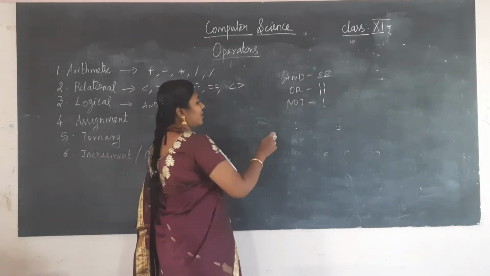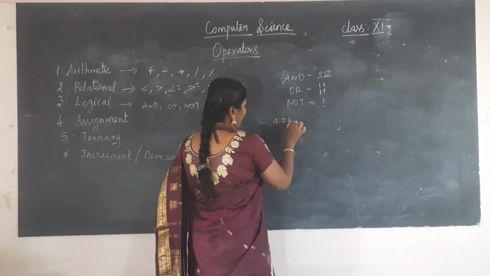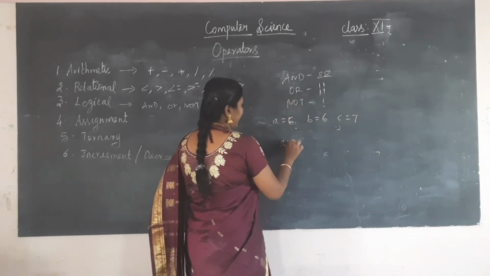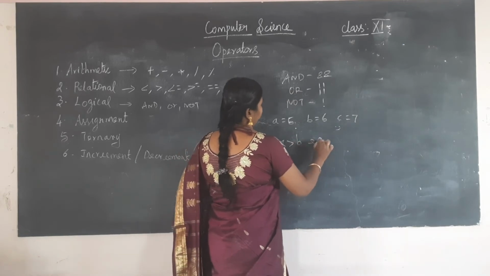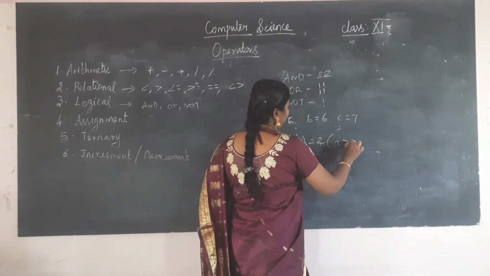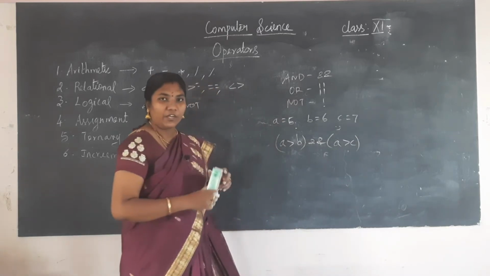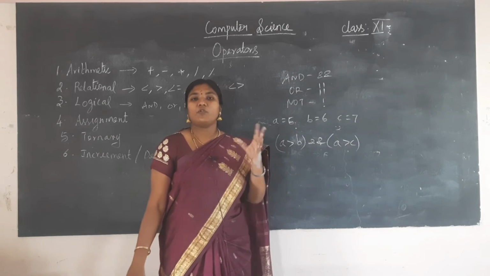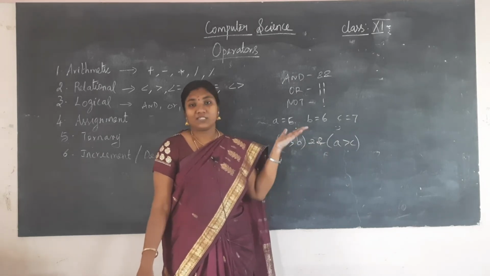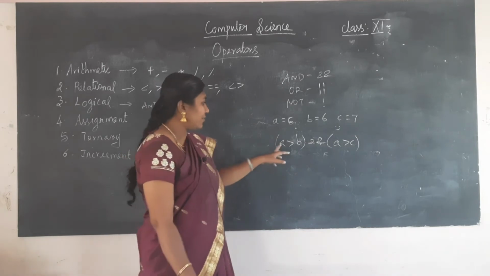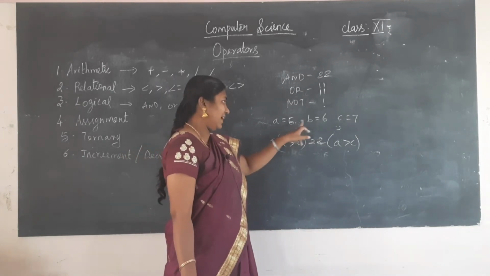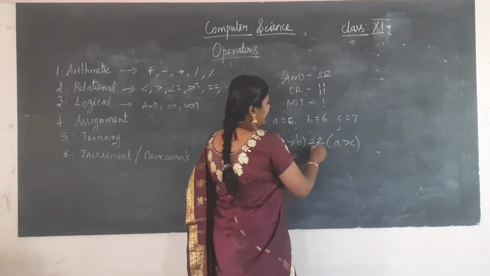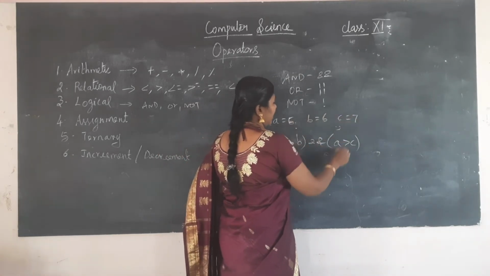Suppose I am checking A is equal to 5, B is equal to 6, C is equal to 7, A greater than B and A greater than C. I am having the value A as 5, B as 6 and C as 7. Suppose I am going to find the greatest of these 3. First I am using the relational operator. A greater than B, is the condition true? No, false. And A greater than C, here also false.